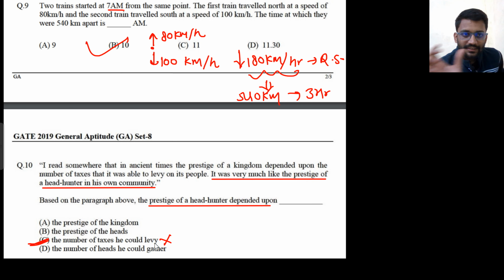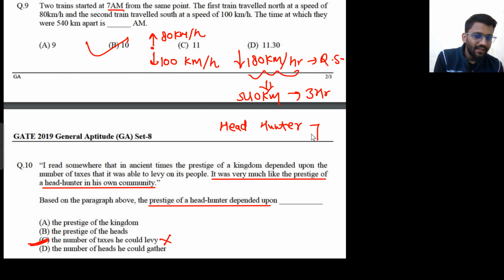He is equalizing this thing. The prestige of a headhunter will depend upon the number of heads he could gather. His name is headhunter. So if he is hunting more heads, that means he will have more prestige. That's it. So the number of heads he could gather.